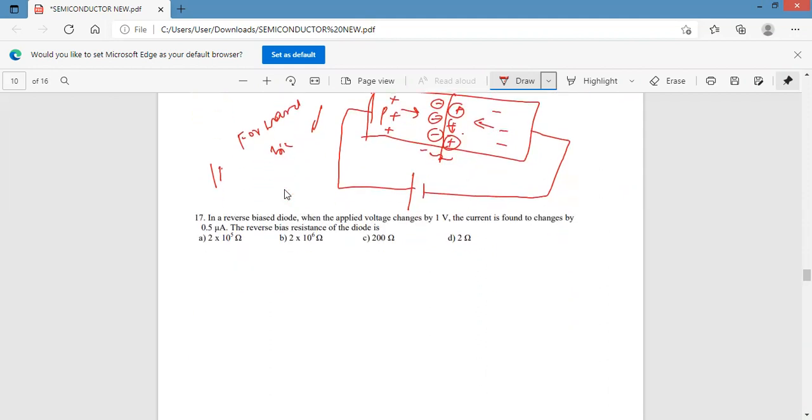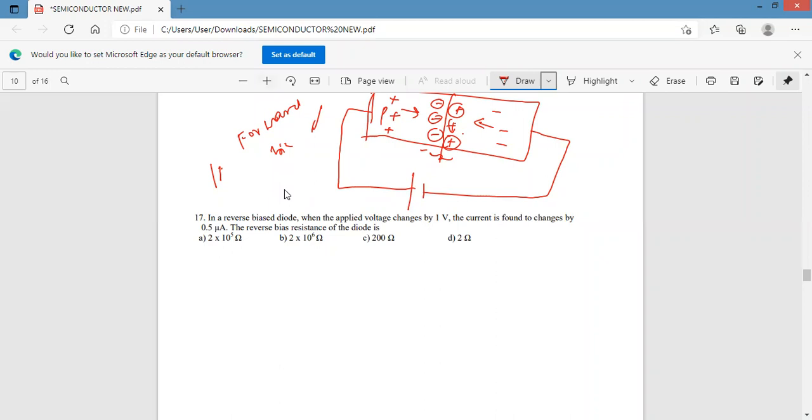Next, in a reverse bias diode, when the applied voltage changes by 1 volt, the current changes by 0.5 microampere.